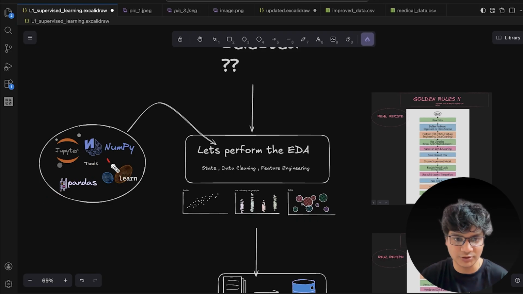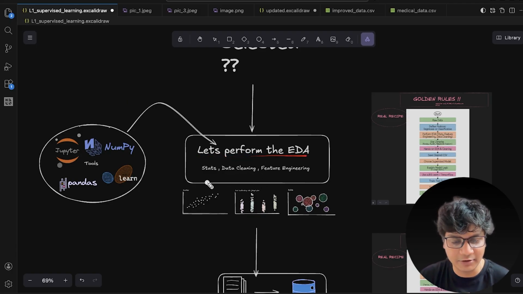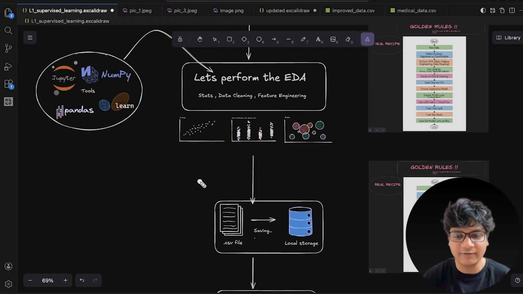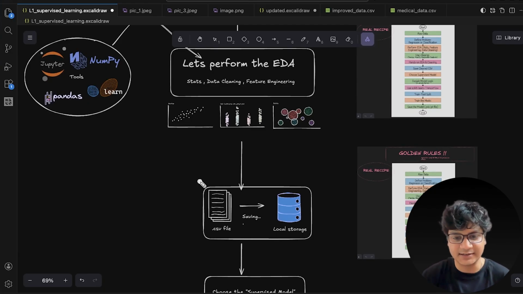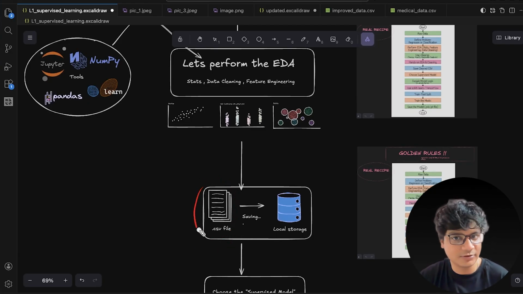We are supposed to use NumPy, Pandas, and scikit-learn. This is scikit-learn, one of the most popular libraries in machine learning. We will see everything. So let's perform the EDA. We are going to draw some visualizations and graphs, so that once we clean our dataset, it will be present in a .csv file like a normal Excel file, right?